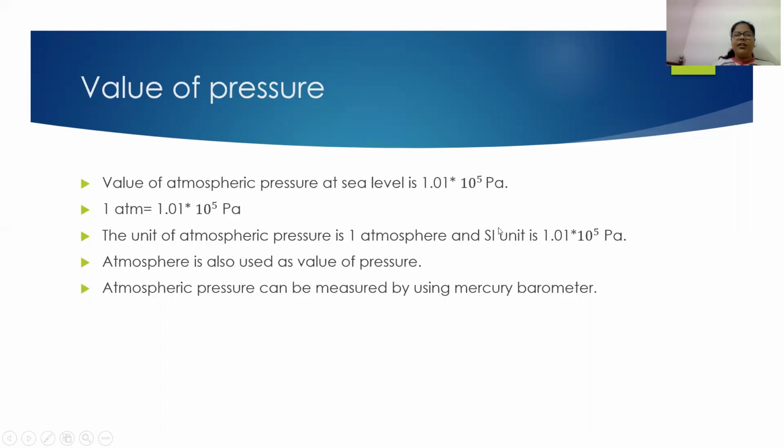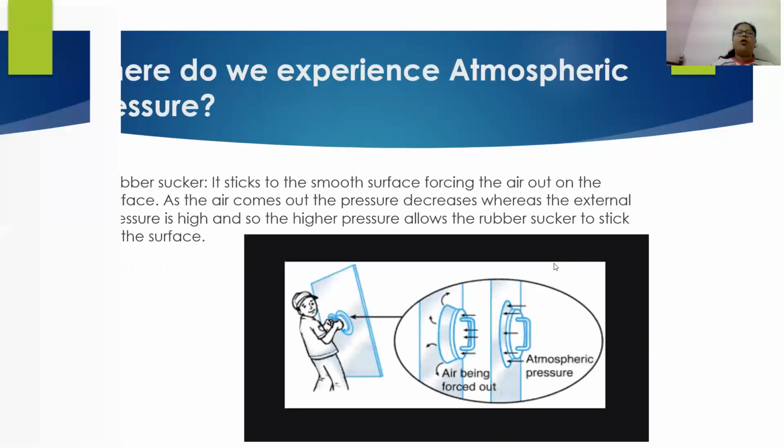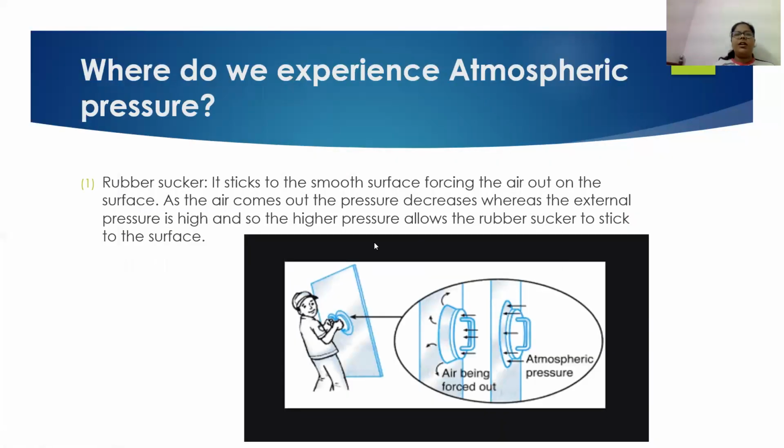Now, this atmospheric pressure can also be measured by an instrument called a mercury barometer. The mercury barometer is used to measure the atmospheric pressure at any place. Now, how can we know whether atmospheric pressure is present or not? For that, we will learn about two simple phenomena which help prove that atmospheric pressure is present.